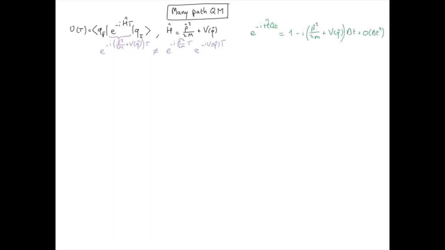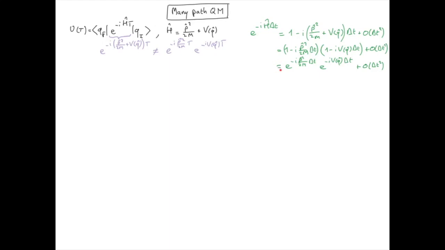So if delta t is small enough, I can neglect the second order in delta t. I can also rewrite this expansion differently. Of course, these two quantities are not the same, but they only differ up to a second order in delta t, which I neglect anyway. I now recognize each of these terms as a first order Taylor expansion of an exponential.